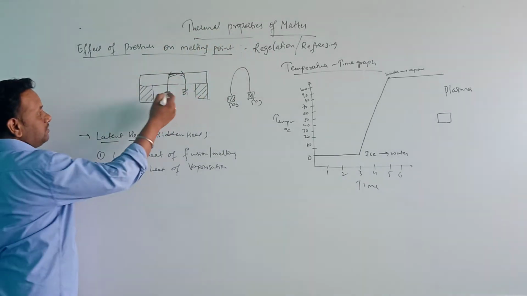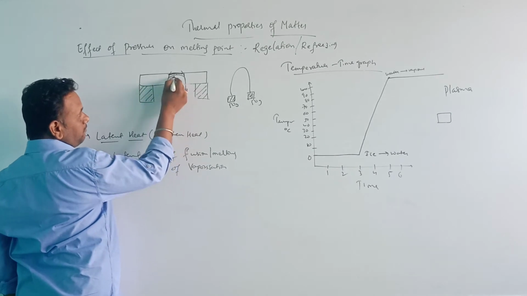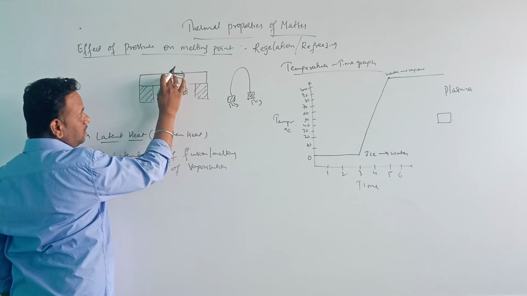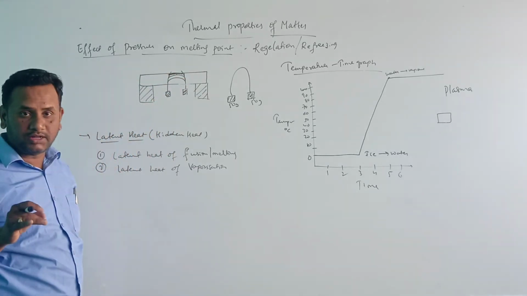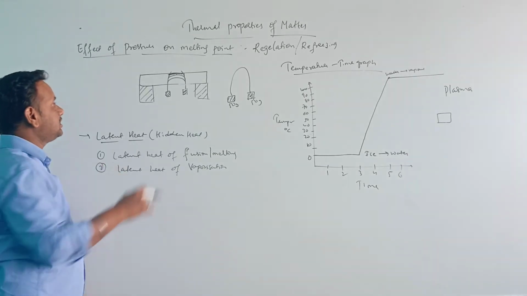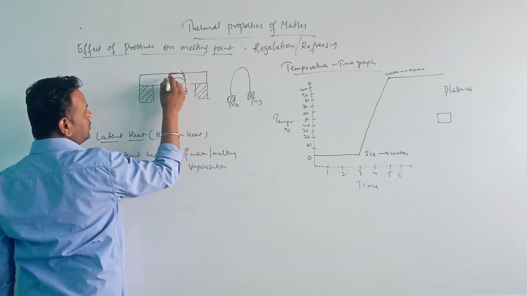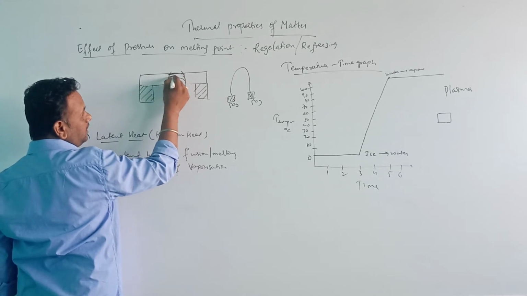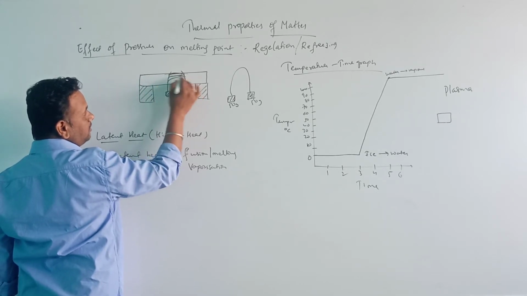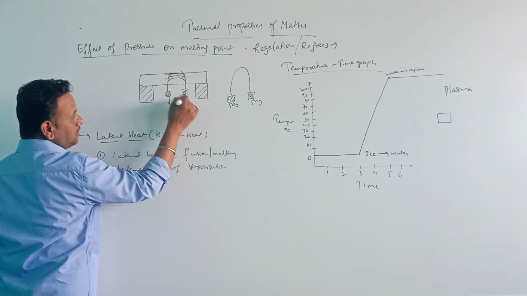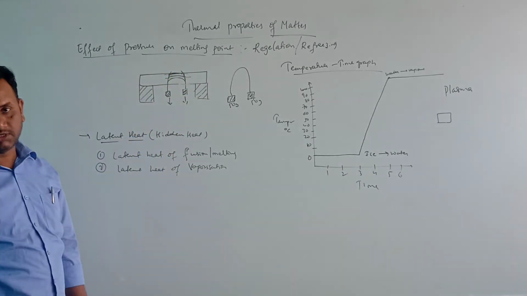Again, due to these weights, pressure is applied on the ice block and it comes down. Due to this pressure only, the ice is melting, and after melting, it becomes ice again. When the water goes upward, above the wire, it freezes again and becomes an ice block. Slowly, this copper wire will come down.